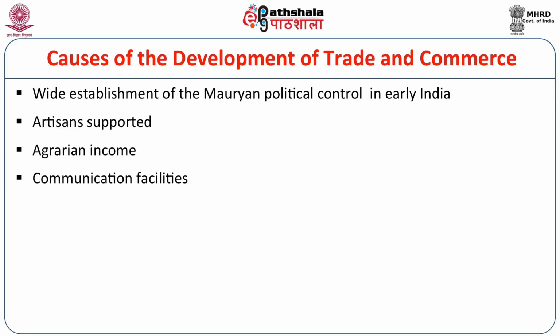Communication facilities, that is road communication, and occupational organization, as I have told you just now. All these factors made possible the development of trade and commerce during the Mauryan period in early India.